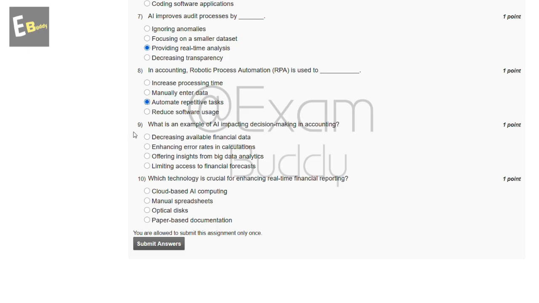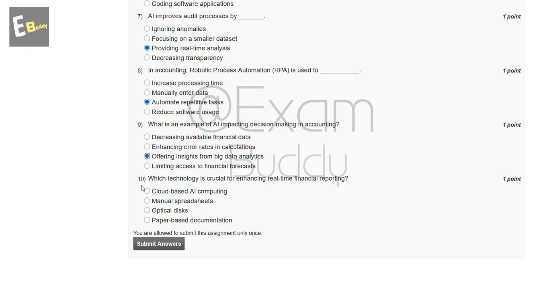Now the ninth question is, what is an example of AI impacting decision making in accounting? These are the options: decreasing available financial data, enhancing error rate in calculation, offering insights from big data analytics, limiting access to financial forecasts. So the answer to our ninth question is also C, offering insights from big data analytics.